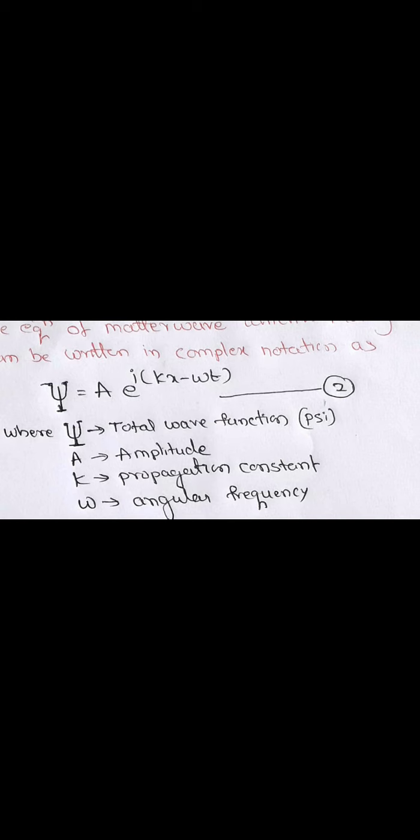A is the amplitude, k is the propagation constant or wave number, and omega is the angular frequency. So this is the equation of the matter wave moving in a positive x direction, written in complex notation.